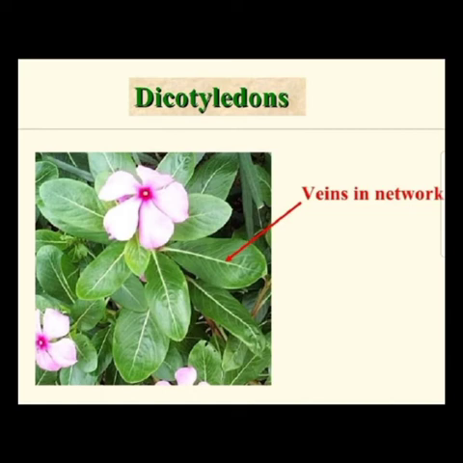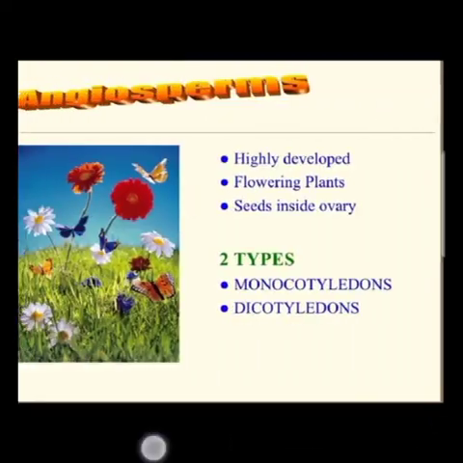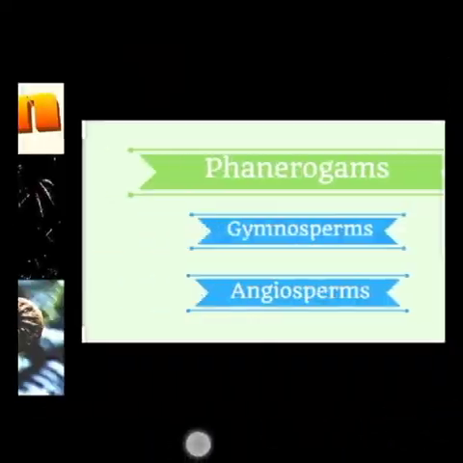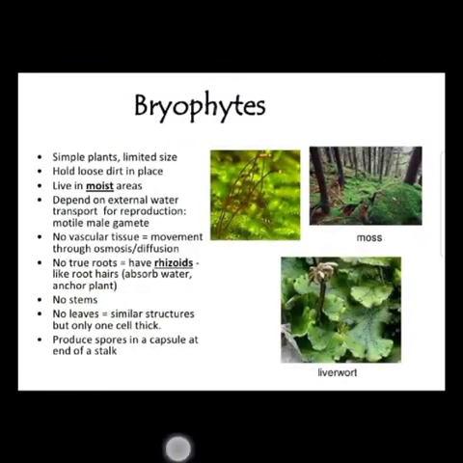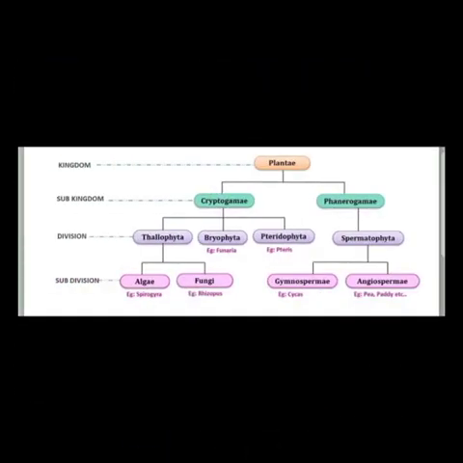Hope you all understand all this. We will do one quick revision again. What are the basic differentiations of all these different types of plant classification? First, thallophytes. They are not well developed plants. Algae are included in this. They don't have well developed stems or roots. And they grow in water.